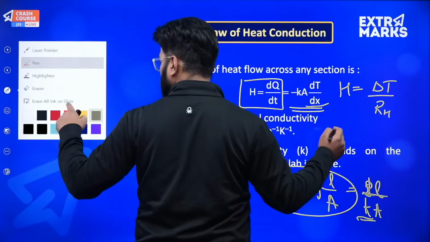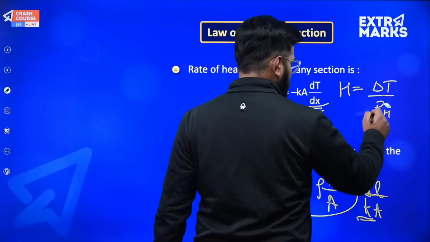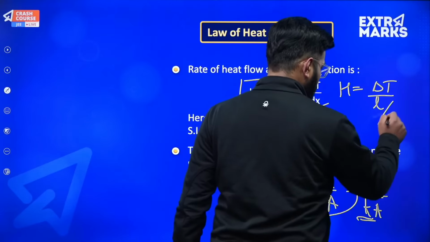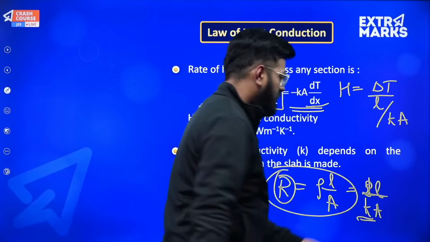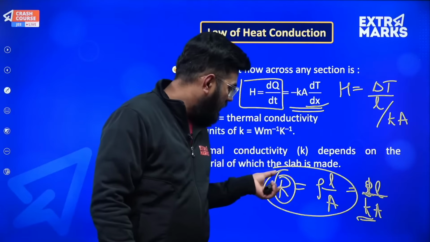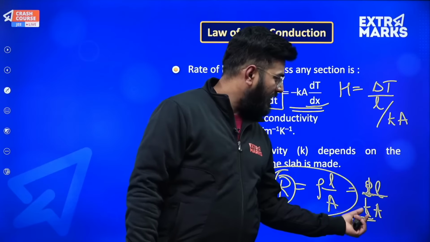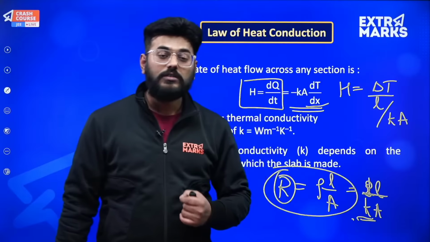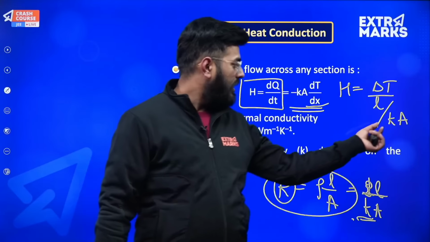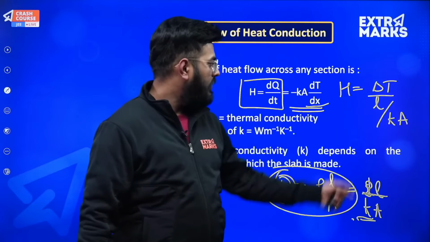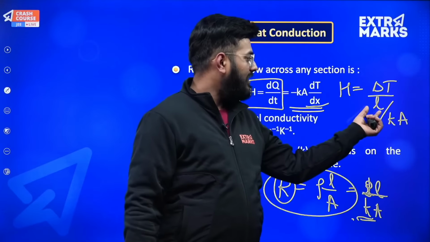This R_H can be replaced by L upon KA, which we have just spoken about. So now just consider this R in terms of L upon K, where K is now your thermal conductivity. A is the cross section area, so it will go above. So delta T into K into A and this L.